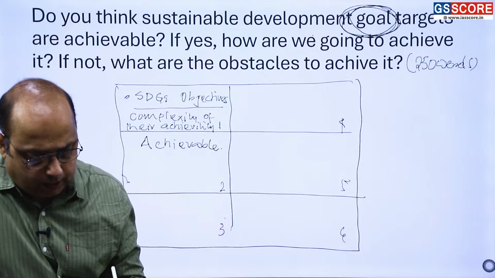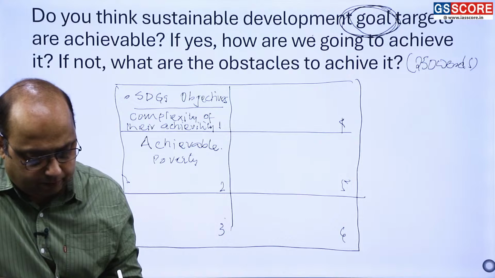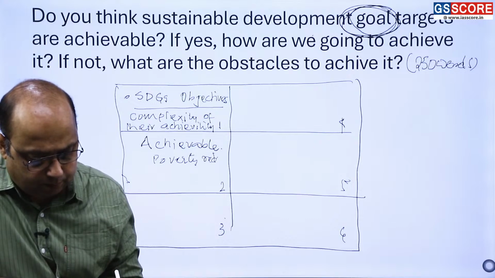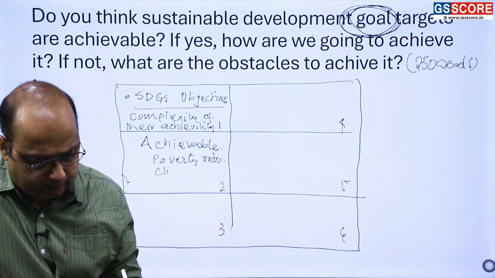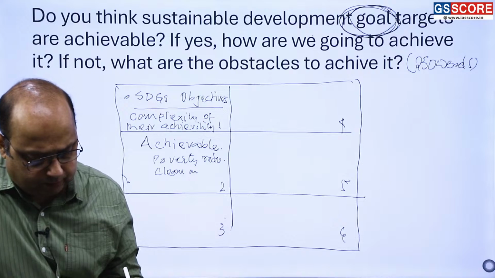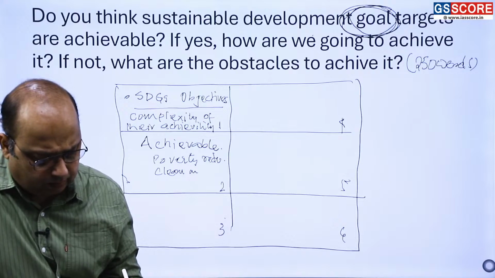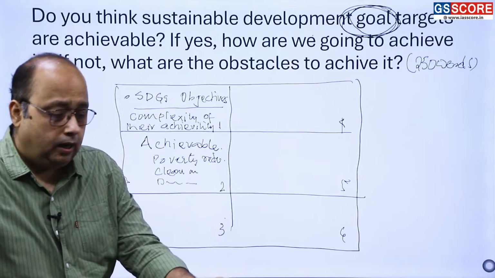These goals are related to poverty reduction. India played a very remarkable role, right? Poverty reduction. Then we have access to clean water. Then we have the things related to disaster mitigation. So you have to write all these,